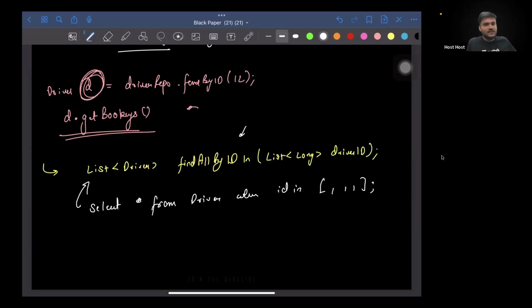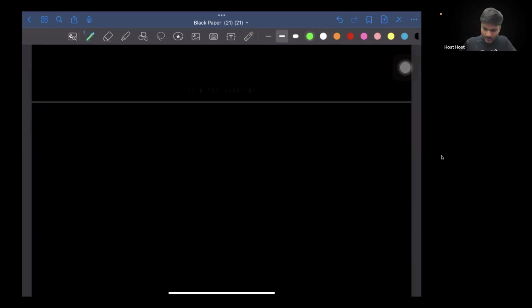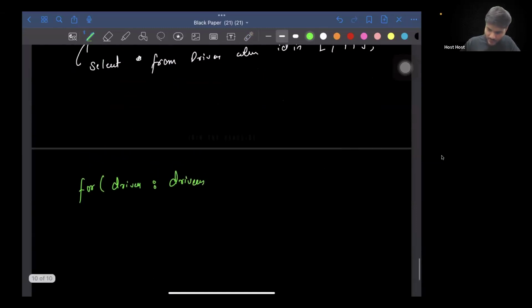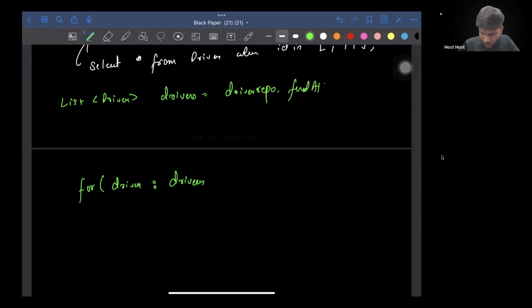Now, a lot of people will think that if bookings are lazily loaded and we have a list of drivers, then you can do something like this. You make a call to list of driver, drivers equals driverRepository.findAllByIdIn, which you passed.